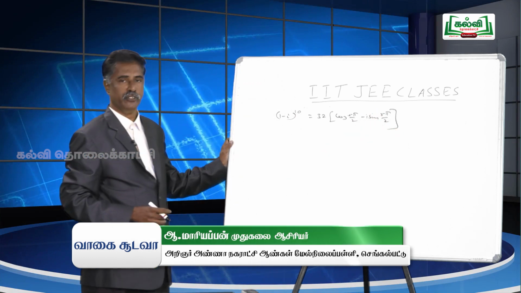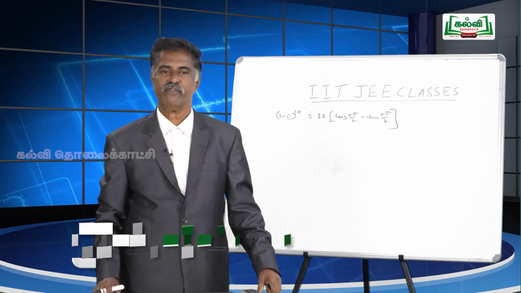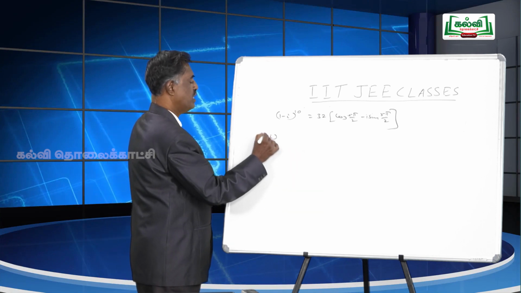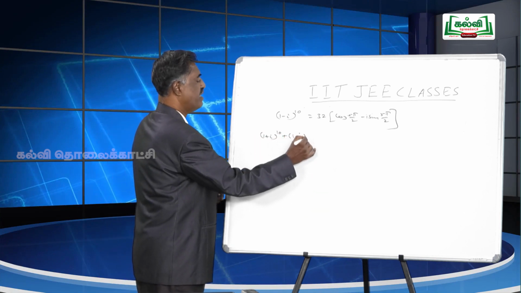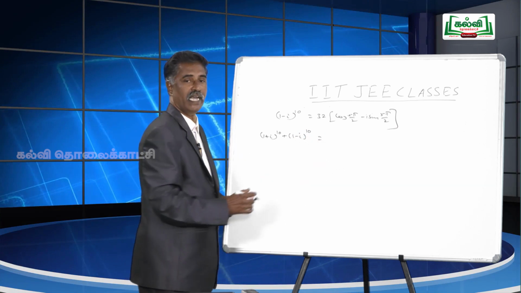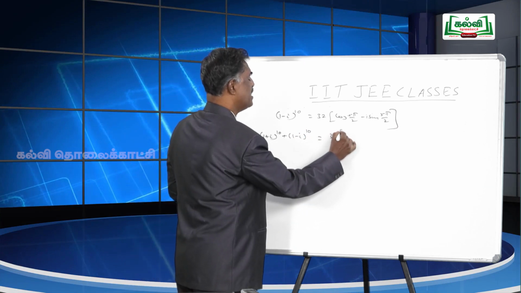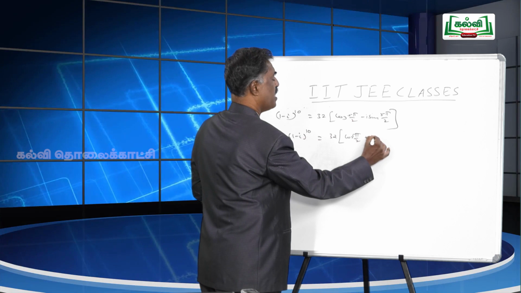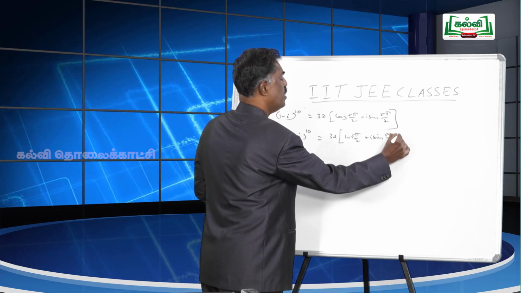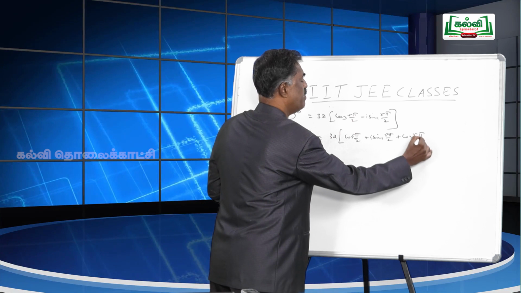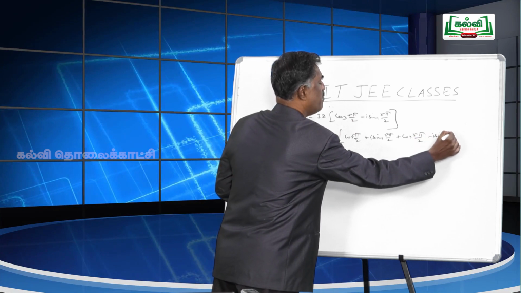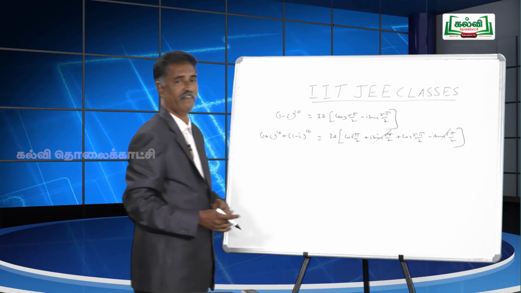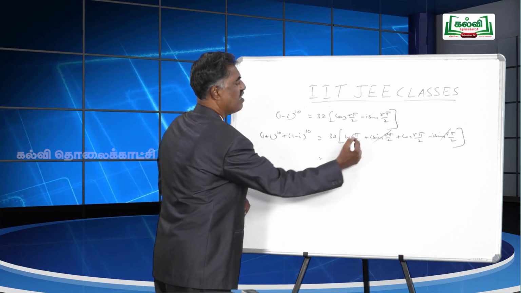Now, add these two. We found 1 plus i whole power 10 as well as 1 minus i whole power 10. So, we add these two. We have got 32 as common: 32 into cos 5 pi by 2 plus i sin 5 pi by 2 plus cos 5 pi by 2 minus i sin 5 pi by 2. Cancelling i sin 5 pi by 2 and minus i sin 5 pi by 2, we are having twice cos 5 pi by 2.